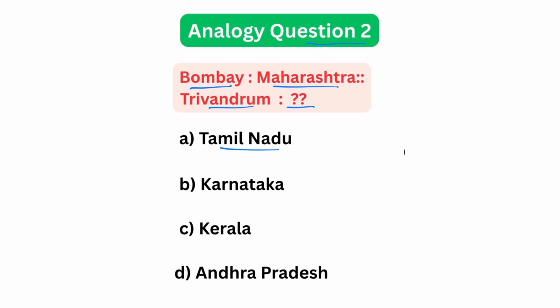Tamil Nadu, its capital is Chennai, not Trivandrum. Karnataka, capital is Bangalore. Andhra Pradesh, capital is Amravati or Vizag. So that leaves only one correct match, option C, Kerala. So Trivandrum is the capital of Kerala, just like Bombay belongs to Maharashtra. So the analogy is Bombay belongs to Maharashtra, Trivandrum is to Kerala.